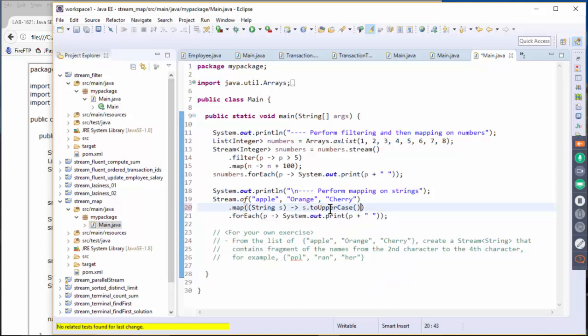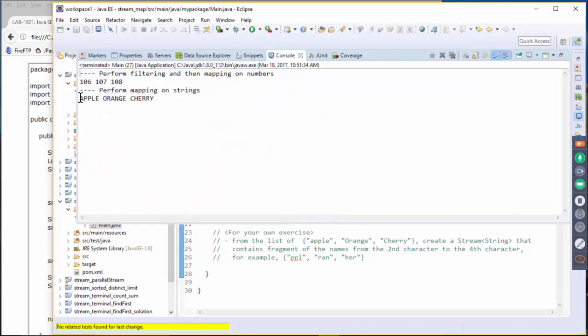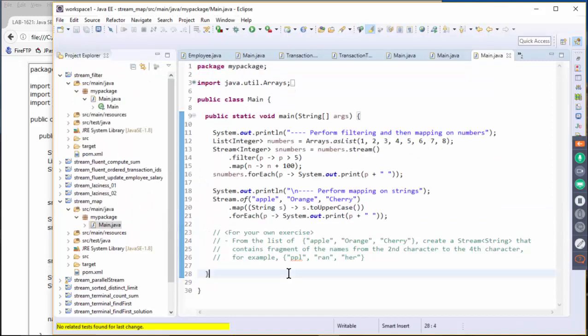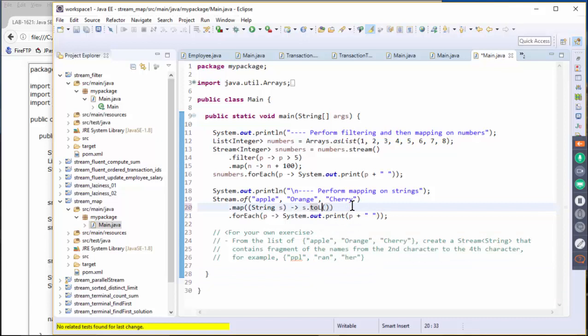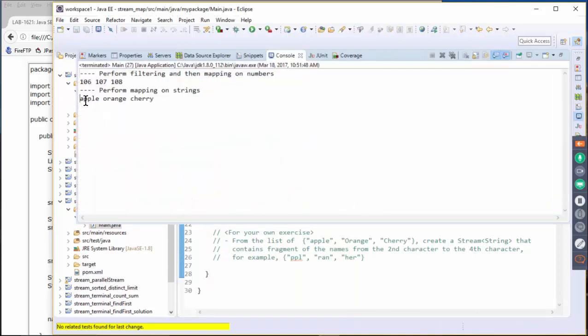It's the same thing. Okay, so when you run the code, it will actually perform changing to uppercase, and of course if you change to lowercase, then it will actually convert to the lower values.